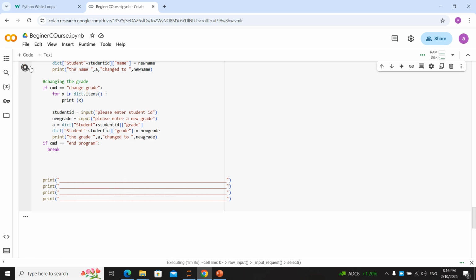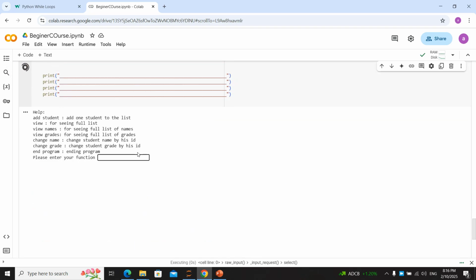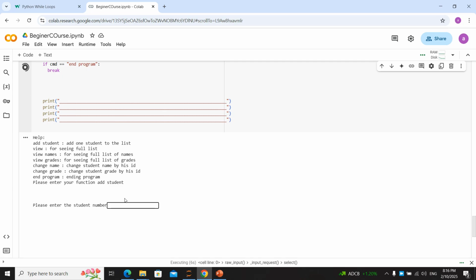Now what is it doing? We start the program and it's running for some time. We can, for example, add a student, like number of student 2, Sarah, and 56 as a grade. And for example, Telisa, I don't know if this name is real or not, for example 98.